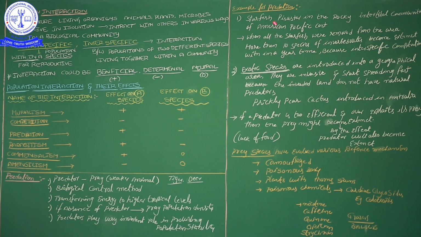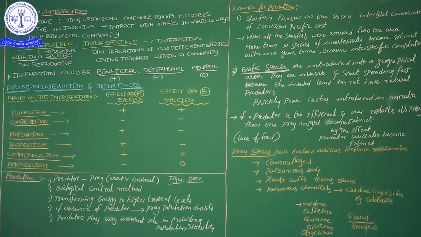So this tells about the significance of the predator. If a predator is missing from an ecosystem, it will automatically influence the population density of adjacent populations. Okay, and then one more thing, exotic species or alien species.